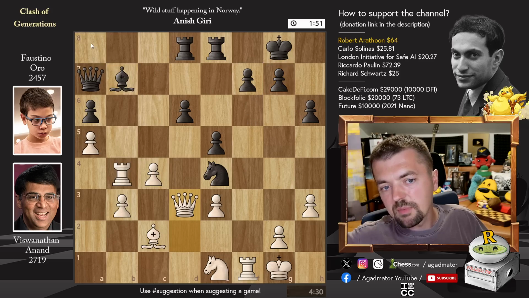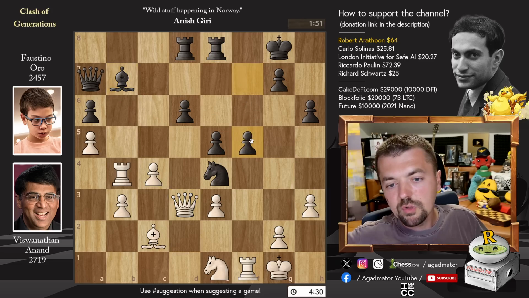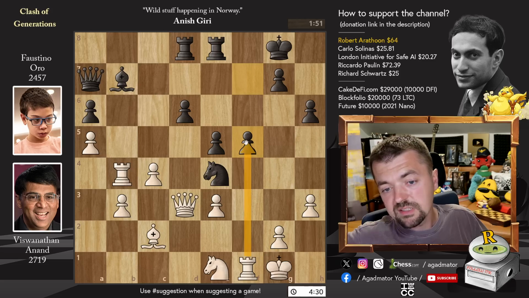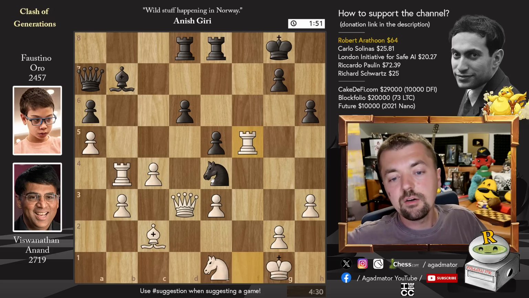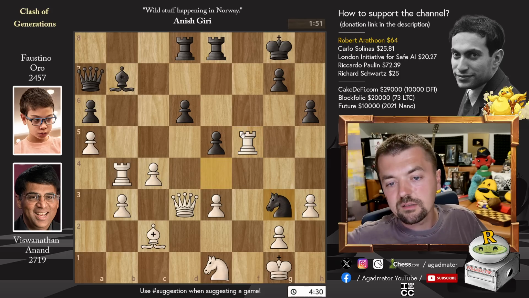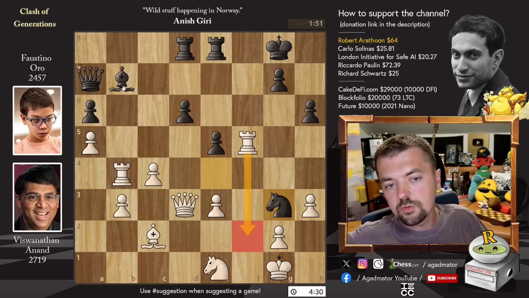Bishop to a8 was played by Faustino, as that bishop could get captured in a lot of lines, and I'm going to show you one. For example, pawn to f5. It looks like a crazy move because nothing is defending that pawn, but what you're trying to do is make the rook capture it, and now you can move the knight because there's no queen on h7, there's a rook in the way. And it's a really crazy position where after, for example, you move the rook, then you can play bishop to e4 and everything is fine for black.